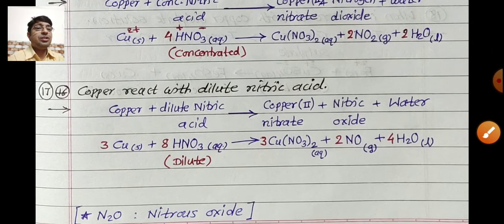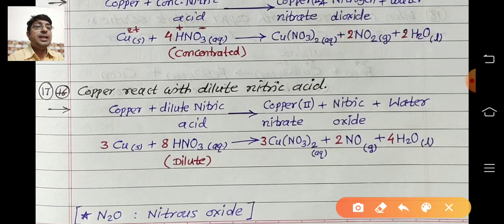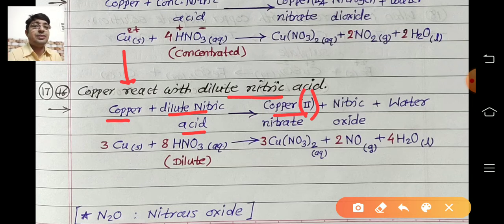Now next reaction: copper reacts with what? Dilute nitric acid. Same metal, copper, reacts with dilute nitric acid to form copper(II) nitrate. Why are we writing II here? Because copper shows variable valency 1 as well as 2.